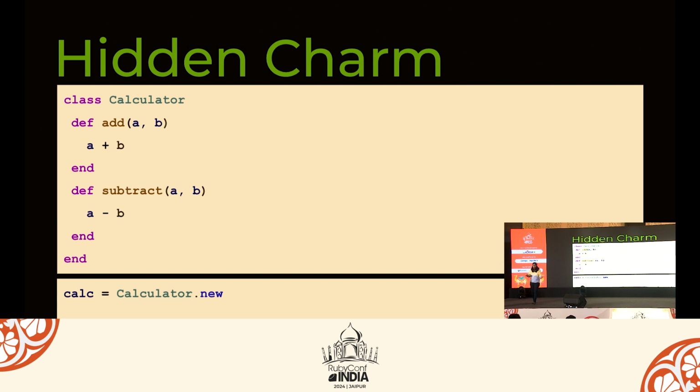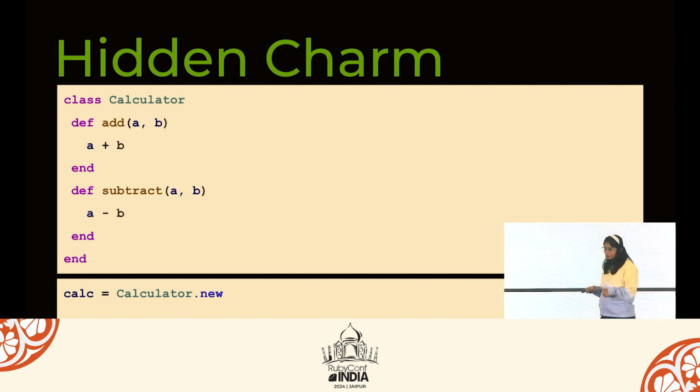Now let's move to hidden charm. So we have a class Calculator. This is very simple. We have add method, subtract method, and now we have created an instance of the Calculator class. Now I'm going to call a method, either add or subtract, but I'm going to decide that at runtime. So what can I use?